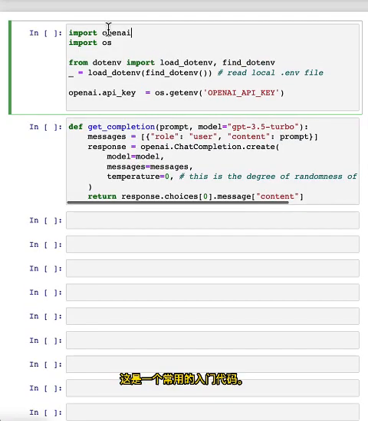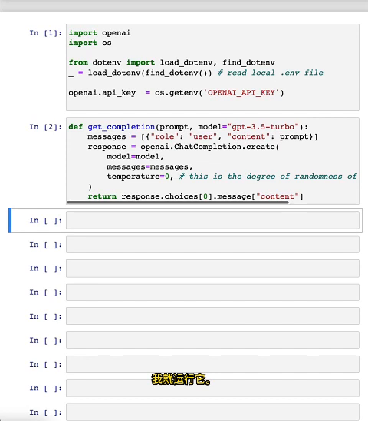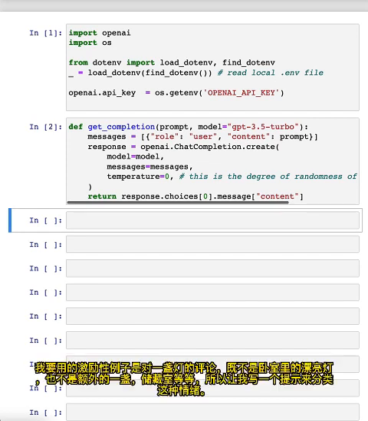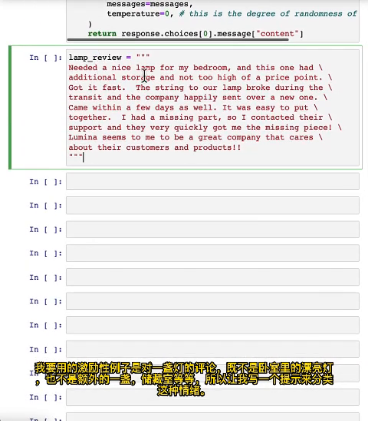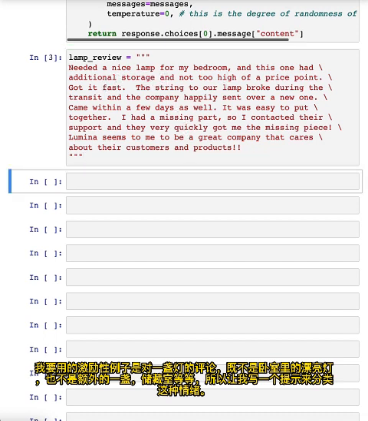So here's a usual starter code. I'll just run that. And the motivating example I'm going to use is a review for a lamp. So needed a nice lamp for my bedroom, and this one had additional storage, and so on. So let me write a prompt to classify the sentiment of this.